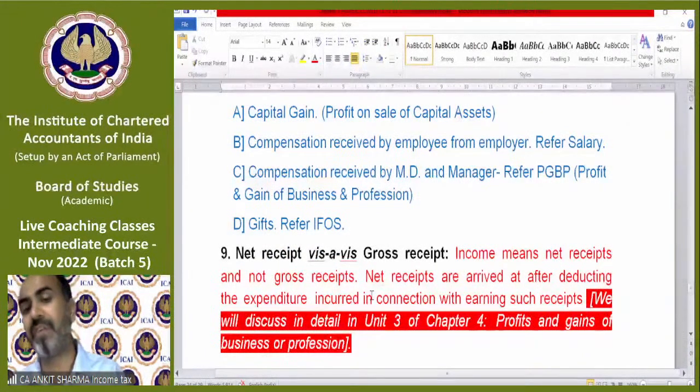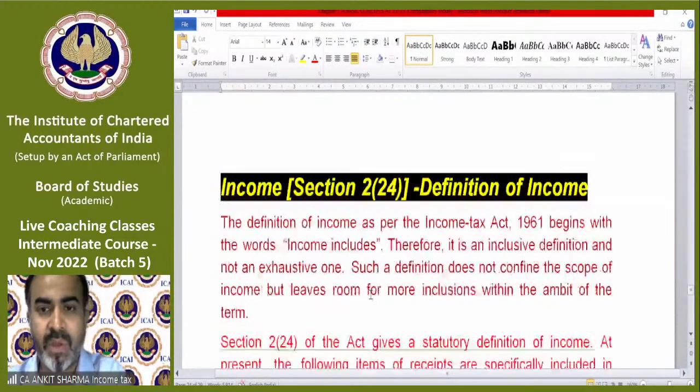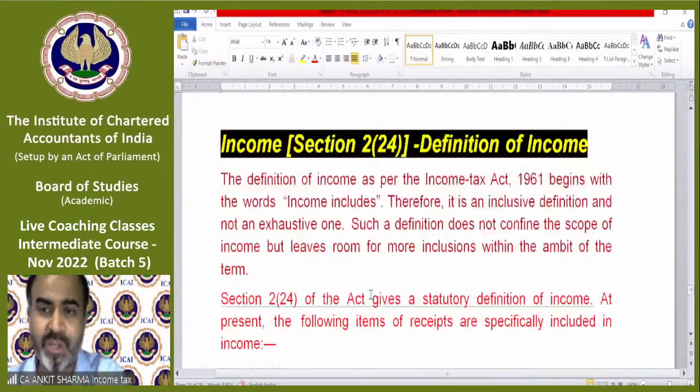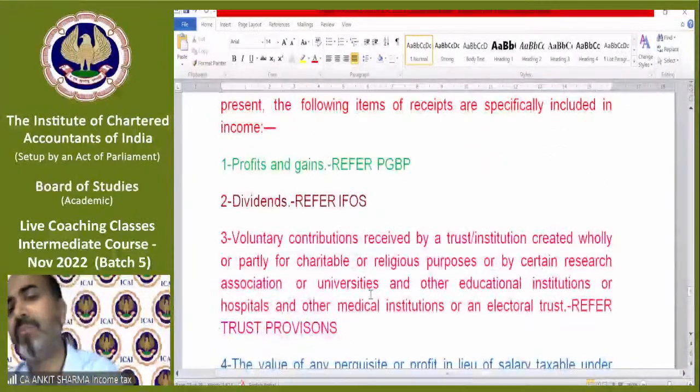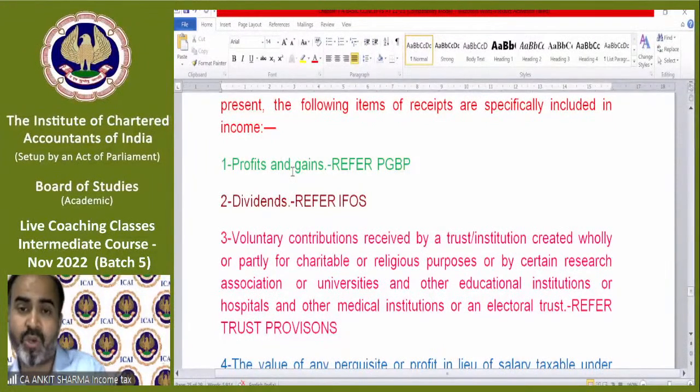So if you sell 10 lakh rupees and have expenses of 3 or 4 lakh, then after deducting expenses, whatever profit comes to you is going to be your net receipt, and that is going to be taxable. This is the definition of income, section 2(24), and the beauty of this definition is that we do not need to read it here, because the points have been described, and for each point it has been referred in which chapter you are going to read this income in detail.